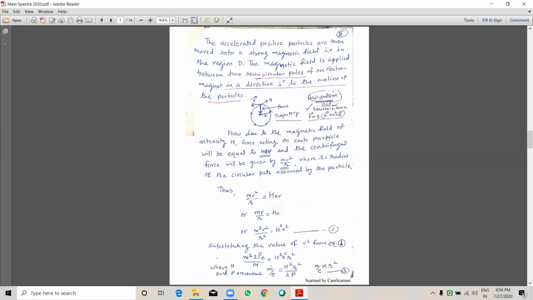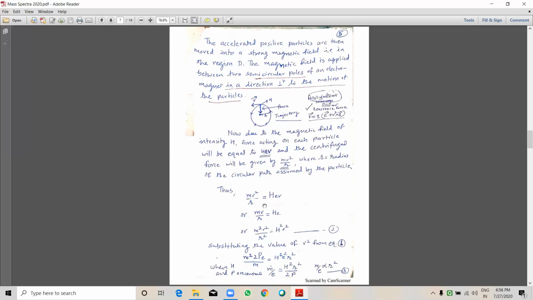Now, due to the magnetic field of intensity H, the force acting on each particle will be equal to Hev, and the centrifugal force will be given by mv squared upon r, where r is the radius of the circular path assumed by the particle. Thus, mv squared upon r is equal to Hev.